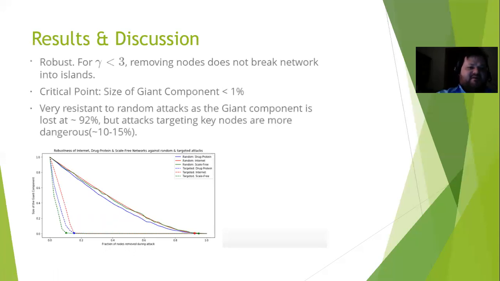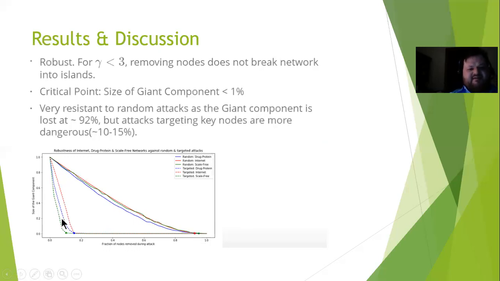In terms of our results and discussion, we found that the networks were quite robust in terms of random attack, especially for gamma less than 3. The removing of the nodes did not break the network down into islands. The critical point we chose was when 1% of the giant component was left over. And in order to get to that point, we would really have to randomly remove 92% of the nodes. The solid lines represent the drug network, internet network, and scale-free network, and all of those are very robust, down to about 92%.